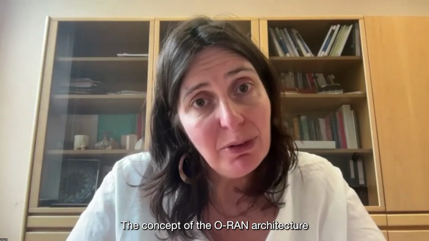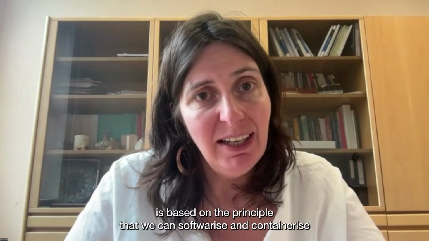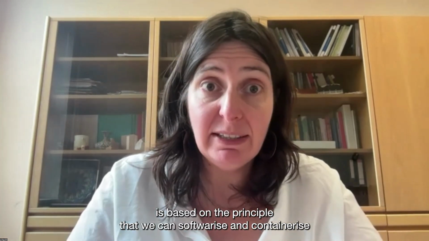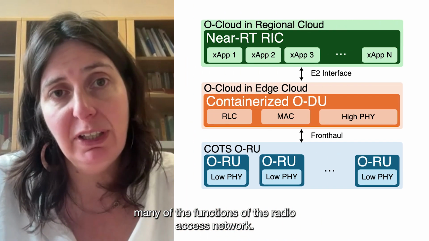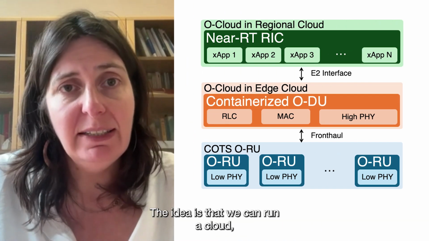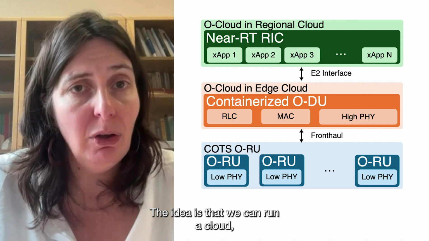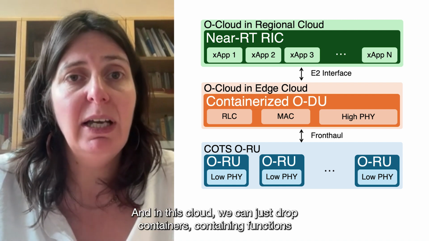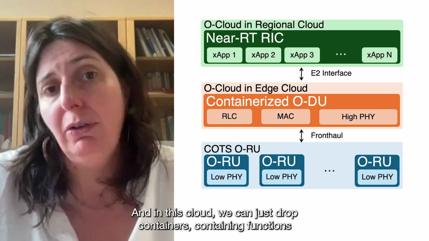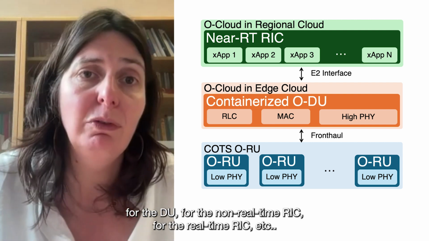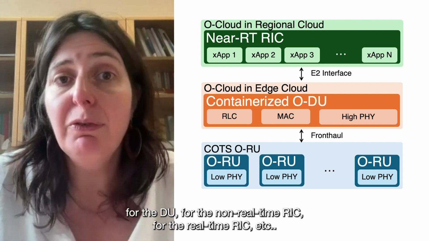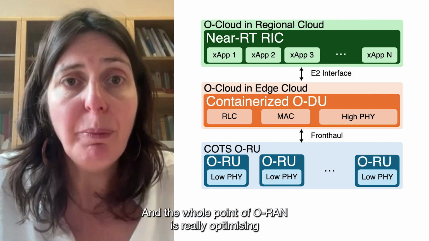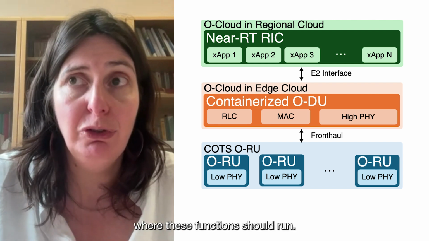The concept of the ORAN architecture is based on the principle that we can softwareize and containerize many of the functions of the radio access network. The idea is that we can run a cloud, an edge cloud or a regional cloud, and in this cloud we can just drop containers containing functions for the DU, for the non-real-time RIC, for the real-time RIC, etc. And the whole point of ORAN is really optimizing where these functions should run.